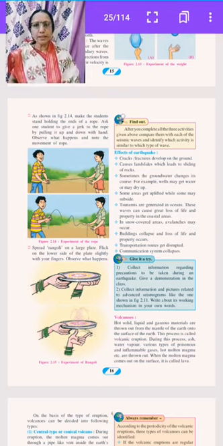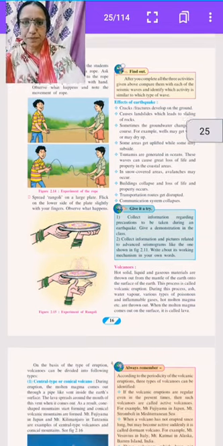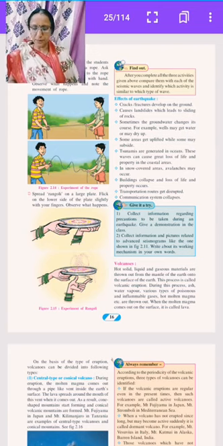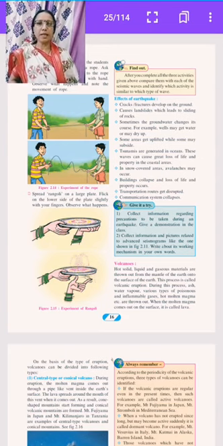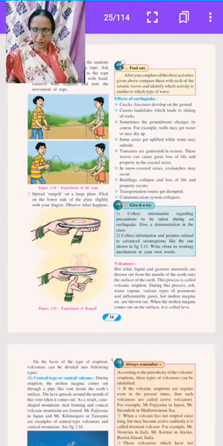Then the next point is volcanoes. What is meant by volcanoes? Hot solid, liquid and gaseous material is thrown out from the mantle of the earth onto the surface of the earth. This process is called volcanic eruption.